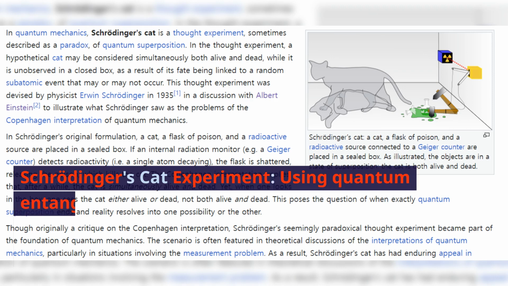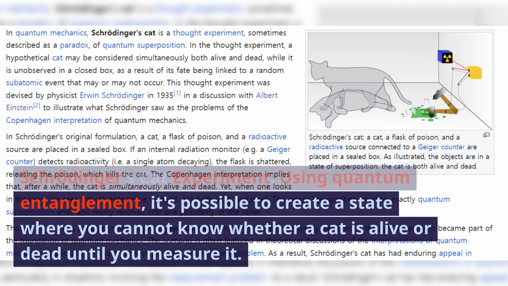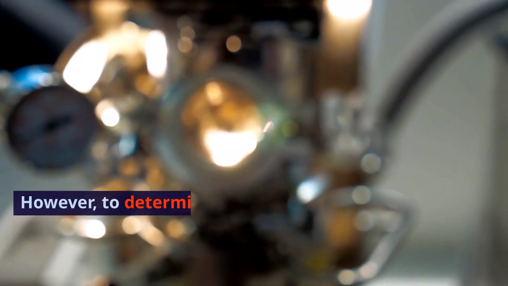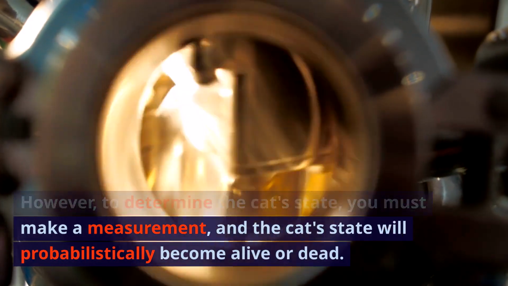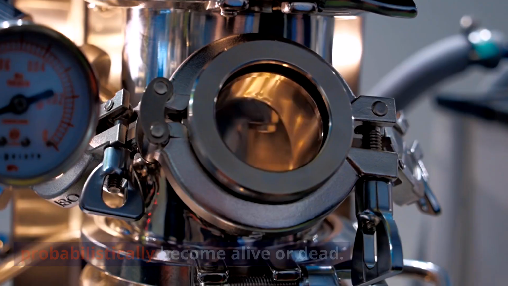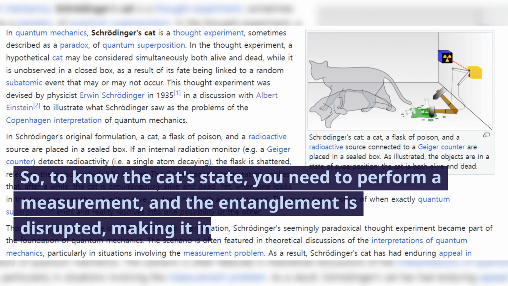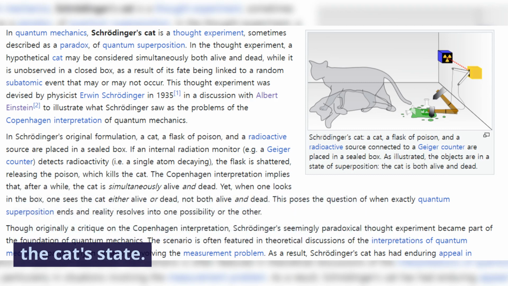Schrödinger's cat experiment. Using quantum entanglement, it's possible to create a state where you cannot know whether a cat is alive or dead until you measure it. However, to determine the cat's state, you must make a measurement, and the cat's state will probabilistically become alive or dead. So, to know the cat's state, you need to perform a measurement, and the entanglement is disrupted, making it impossible to re-measure the cat's state.